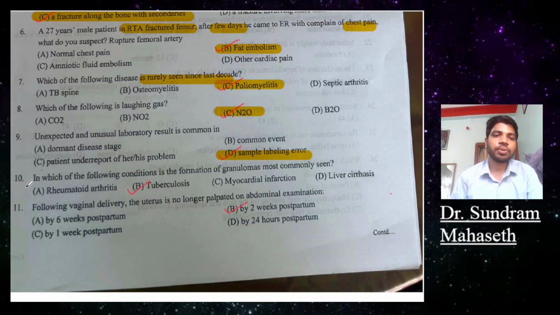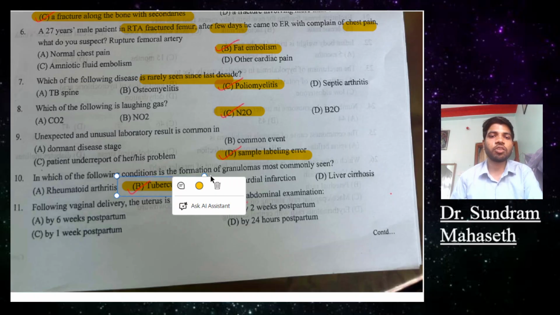Question number 10. In which of the following conditions is the formation of granuloma most commonly seen? A, rheumatoid arthritis; B, tuberculosis; C, myocardial infarction; D, liver cirrhosis. Option B, tuberculosis, will be the right answer. It is the most common cause of granuloma formation.